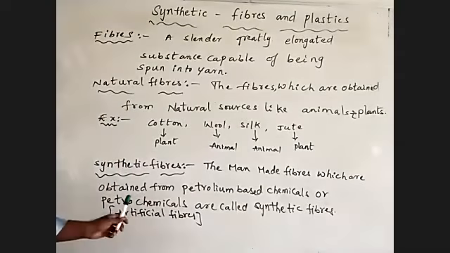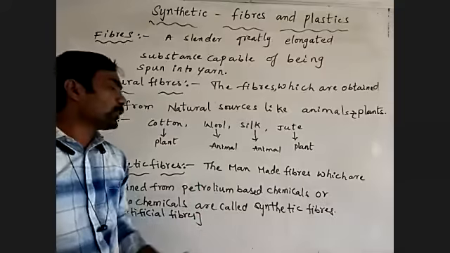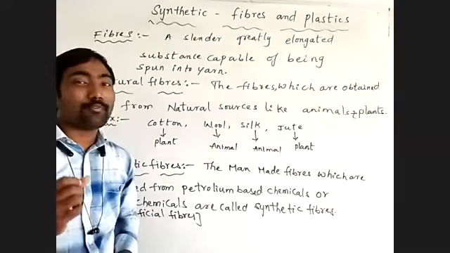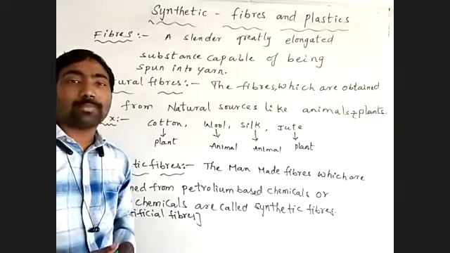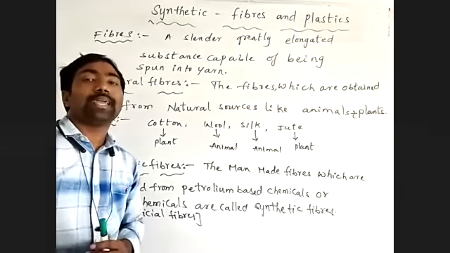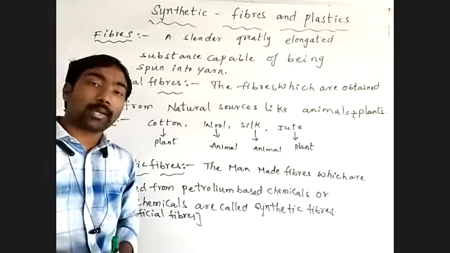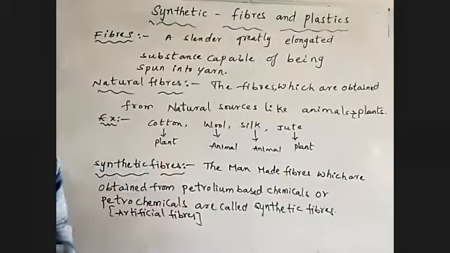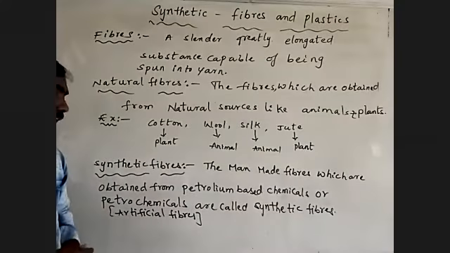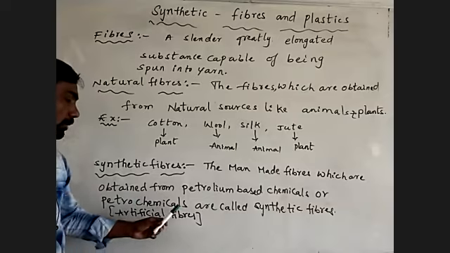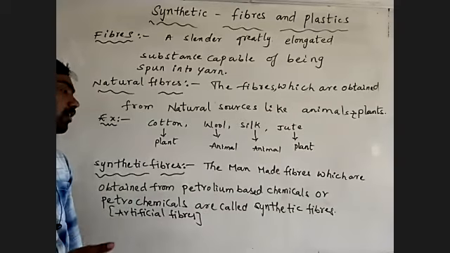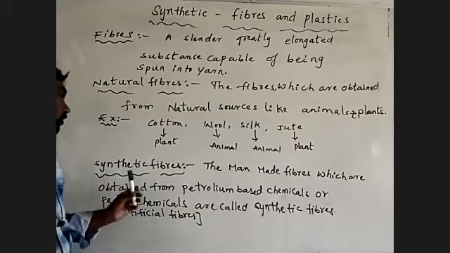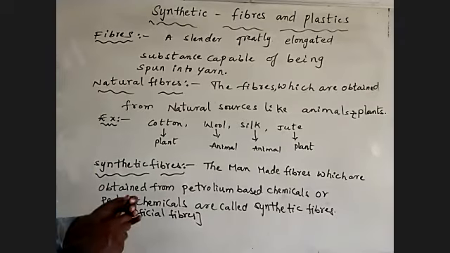Those are made from petroleum-based chemicals. Petroleum is crude oil. It is a fossil fuel. From the extraction of petroleum, we may get petrol, diesel, different types of things. That we may learn in the next class, the next lesson. So from the petrochemicals, these fibers are made, and those we call artificial, man-made, or otherwise synthetic fibers.